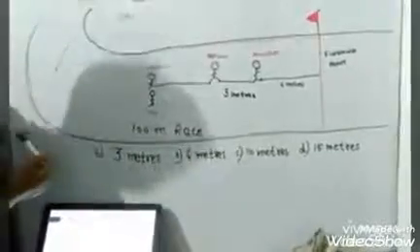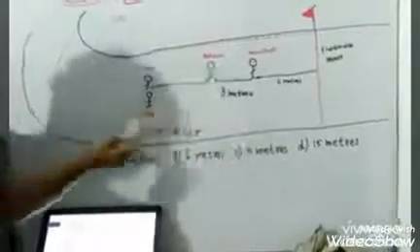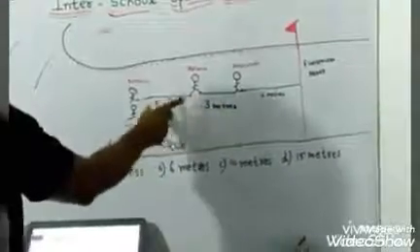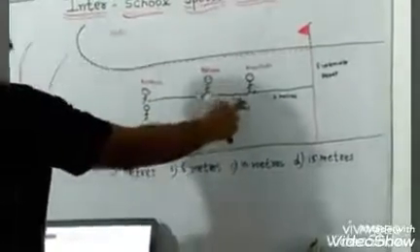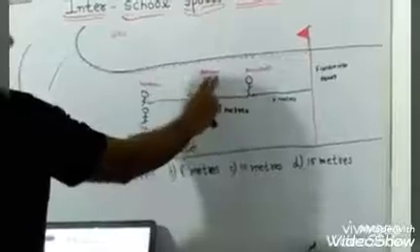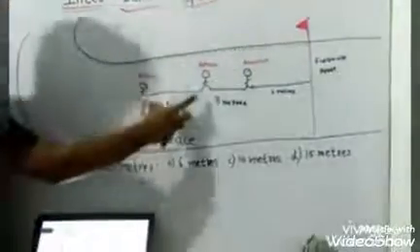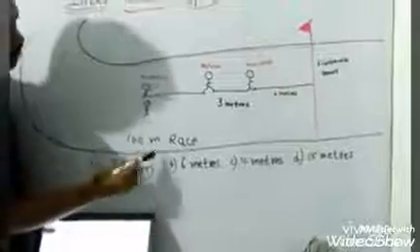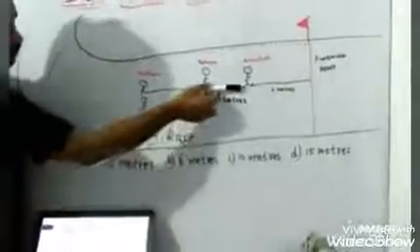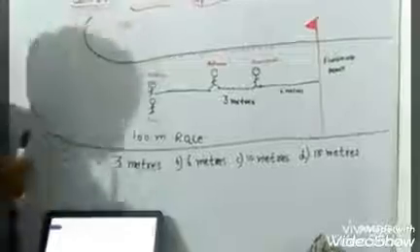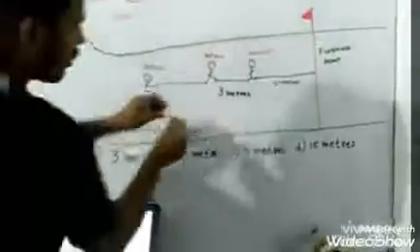Now see, this distance is greater than the distance between Rehana and Arundhati, and if we look, this distance is exactly double the distance between Rehana and Arundhati. You can see that I will measure with this marker pen.